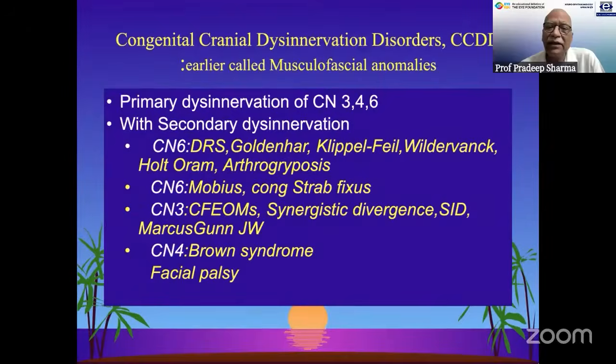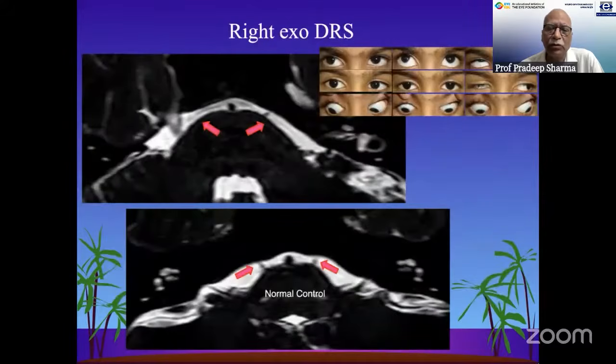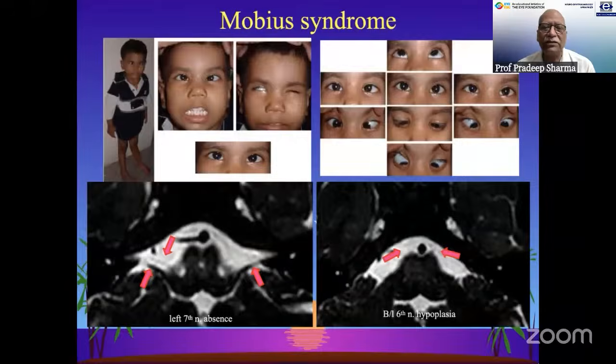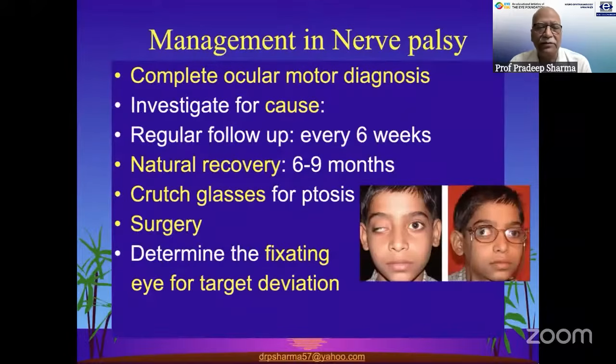The congenital cranial dysinnervation disorders are other conditions in which imaging does help, and these are actually paralytic strabismus, not acquired, but in the congenital phase. So these also should be kept in mind, and here high resolution imaging does help in finding out the problems in the third nerve, or in the case of Duane's retraction syndrome, the sixth nerve, the third nerve in cases of congenital fibrosis of extraocular muscles, and Mobius syndrome. So these conditions I would just like to keep in mind for the people.